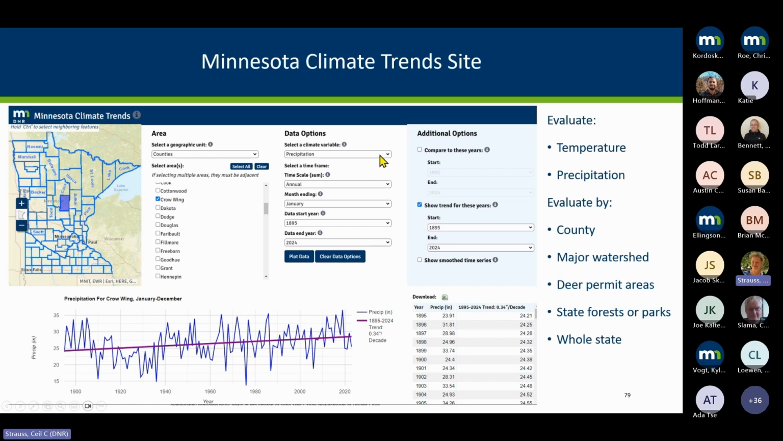And then you can look at precip or temperature. You can choose what period of time you're looking over, and you can make these nice little graphs. If you turn on show trend for these years, that's what puts this line here, showing the trend, and they'll show what the change is over a decade. So it's a pretty nice user-friendly site.